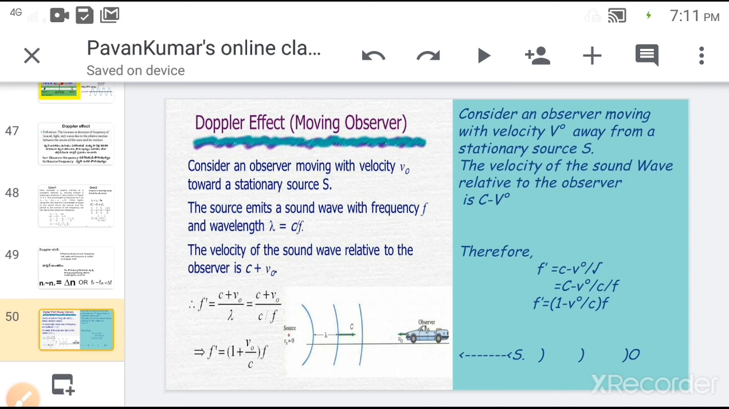So the frequency is increased. It is observed in the final step, that is F dash is equal to 1 plus V naught by C into F. Due to the factor plus V naught by C, we say that the frequency is increased when the observer is moving towards the source. Next, if the observer is moving away from the source, then the relative velocity of the sound wave relative to the observer is decreased as C minus V naught. So we arrive at the equation F dash is equal to 1 minus V naught by C into F. Here the factor minus V naught by C tells that the frequency of the sound wave is decreased.